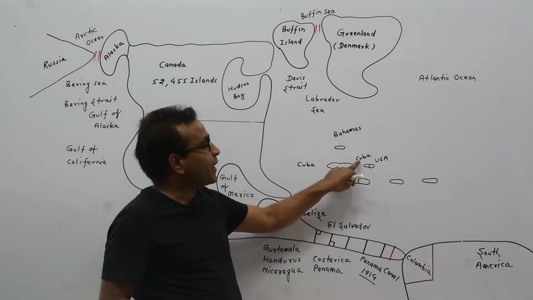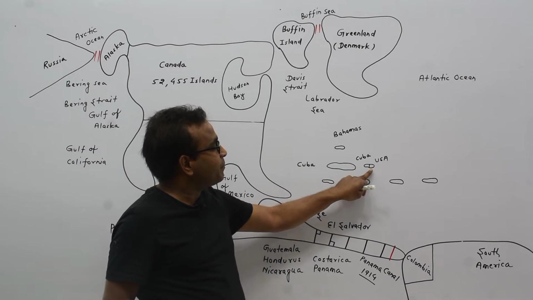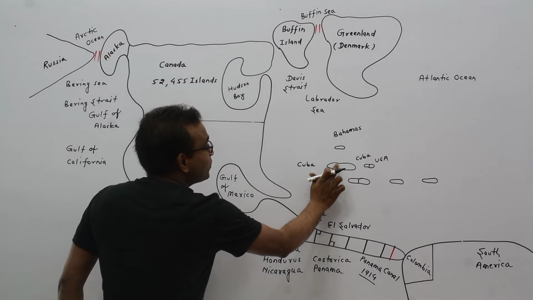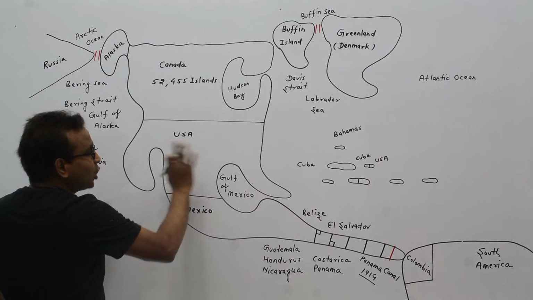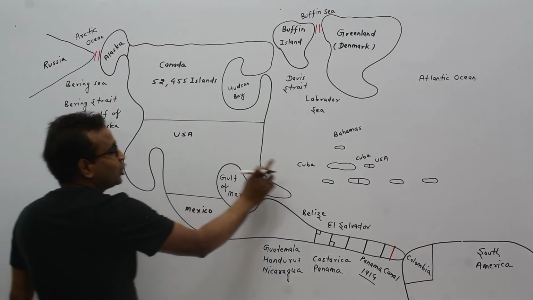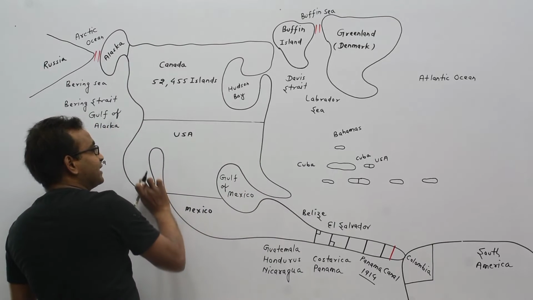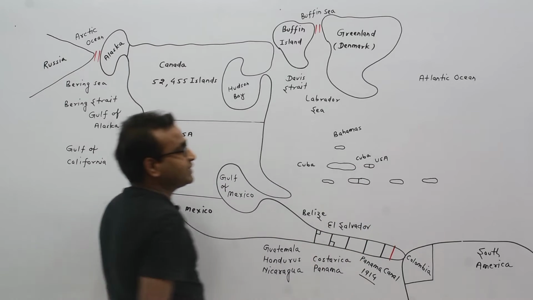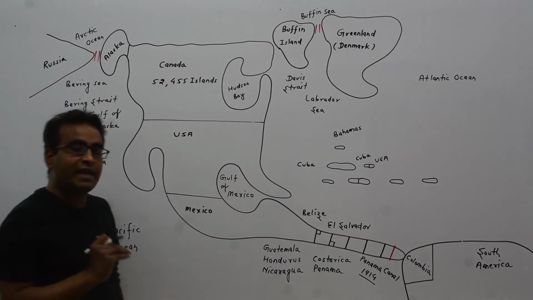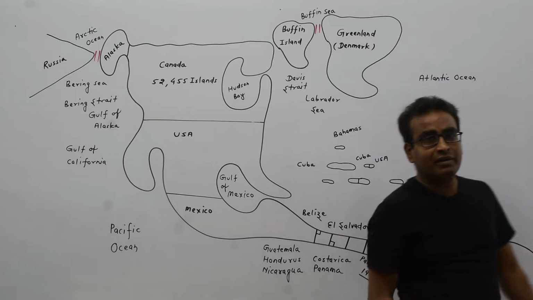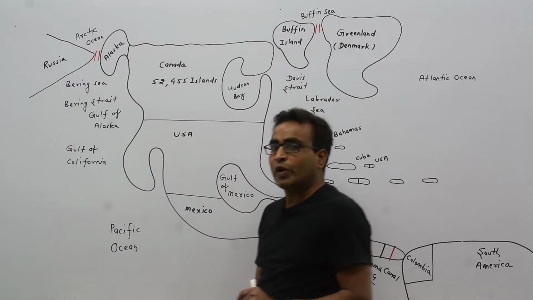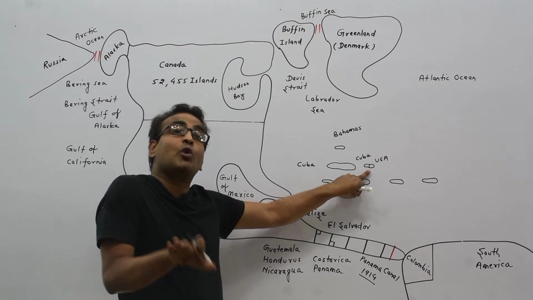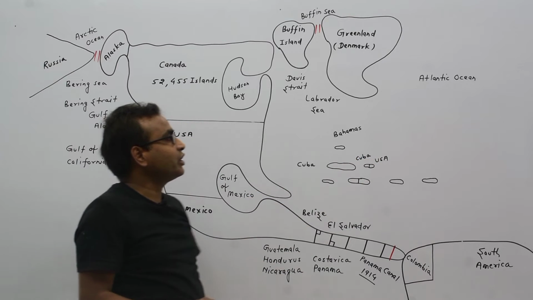First part is occupied by Cuba and second part is occupied by USA. It means we can say Cuba touches USA, not this portion. Cuba is not touching this portion of USA. Cuba touches this portion of USA. It means Cuba is making land border with USA because this island is occupied by both Cuba and USA.